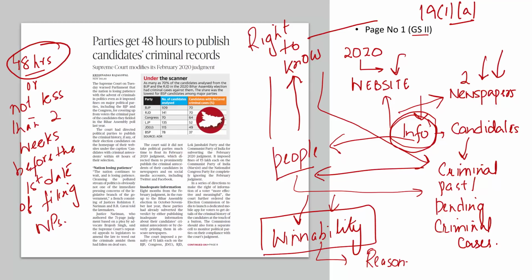But then elections took place. Elections took place in Bihar as well. And political parties seem to have violated this Supreme Court verdict of 2020. That is why contempt of court case was filed against various political parties in the Supreme Court as well as against the Election Commission of India. Because the petitioners argued that Election Commission of India has failed to take action against these political parties because they have not abided by the 2020 Supreme Court judgment.